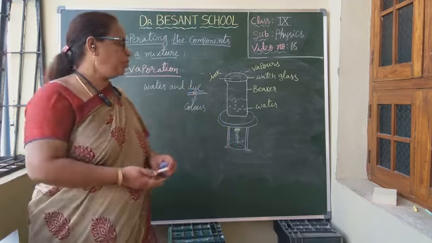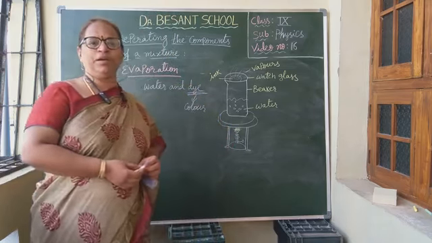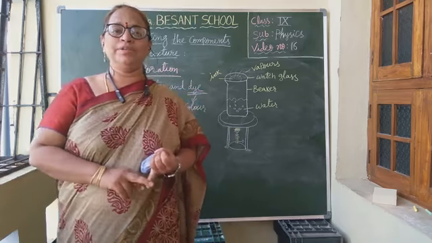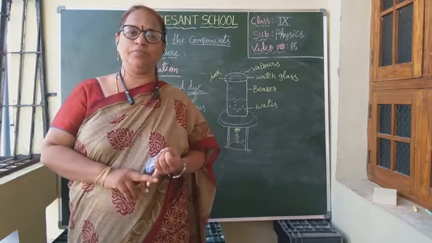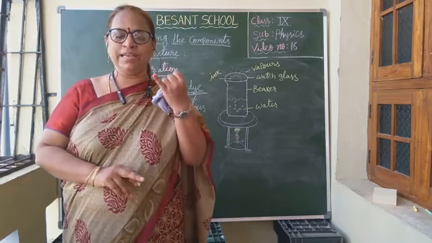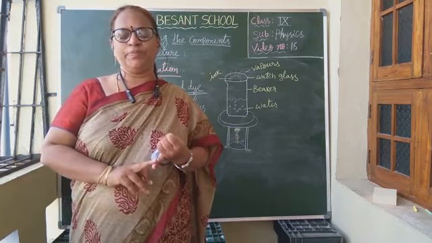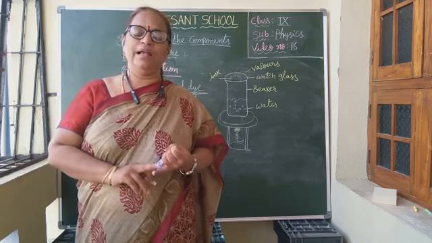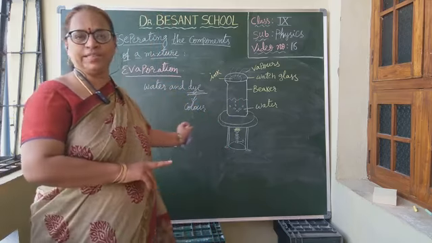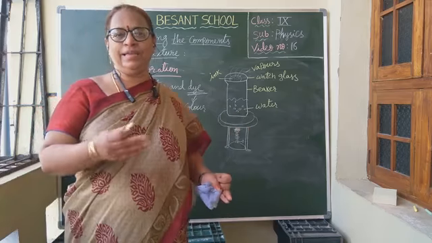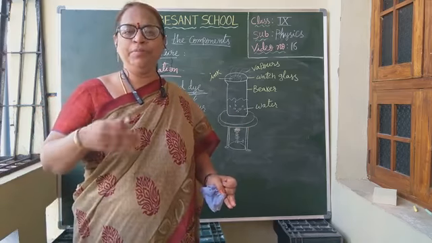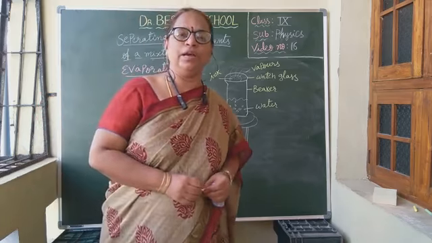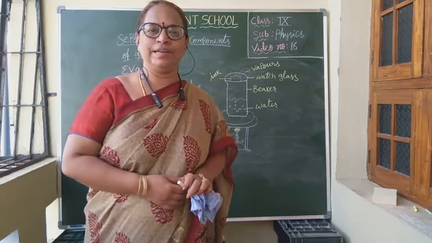Okay, children? I hope you all understood. Today we learned about the properties of suspension and colloid, and also we started separating techniques of mixtures. Two techniques we learned. One is sublimation, separating of ammonium chloride from ammonium chloride and salt, and another one is evaporation, separating the dye in the ink from water. These are the two techniques we learned. In the next session we are going to learn chromatography. Okay, children? Thank you.